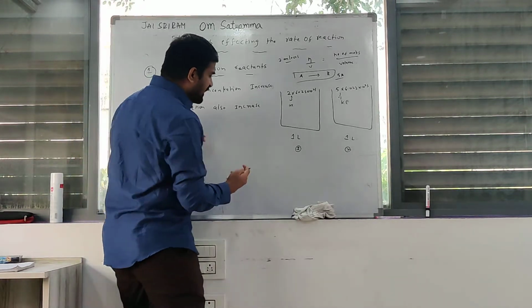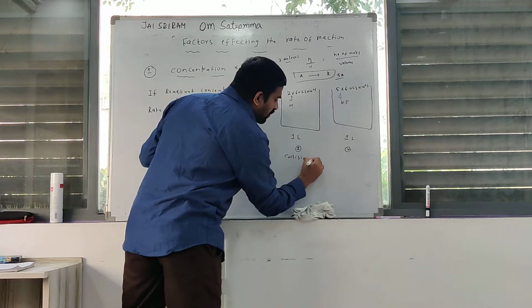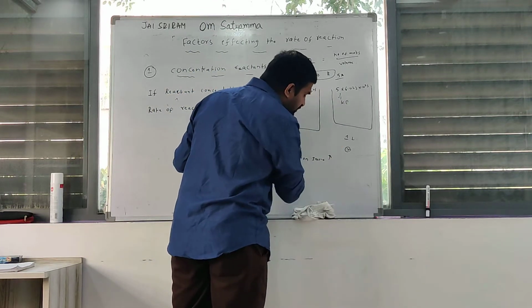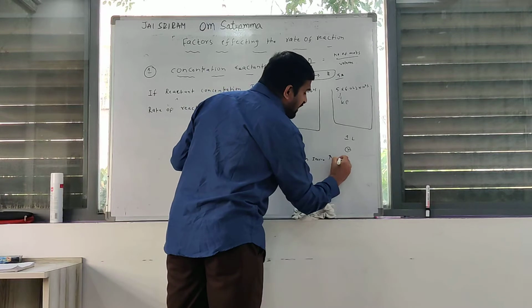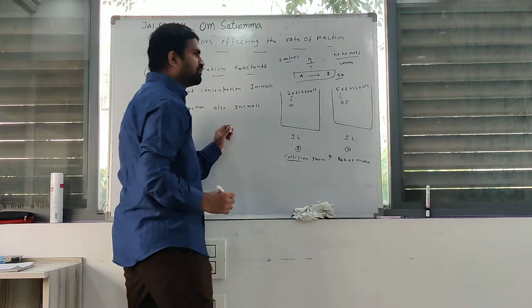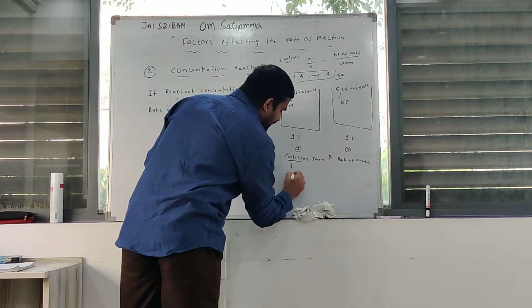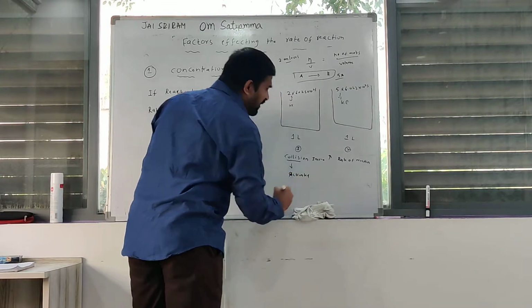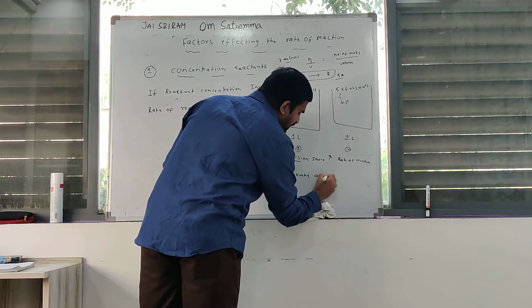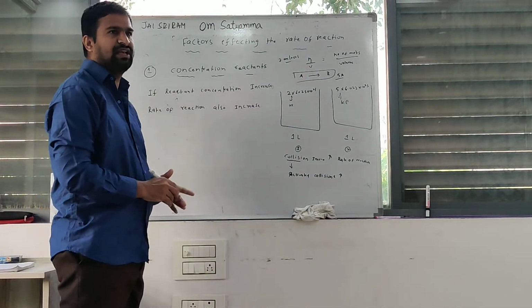If collisions increase, the number of effective collisions also increases, then the rate of reaction also increases. Clear? Okay.